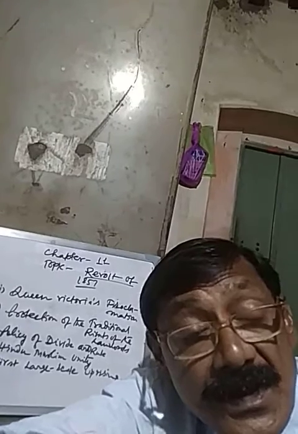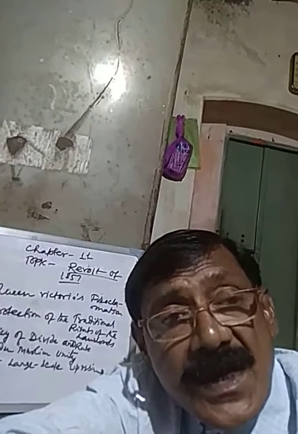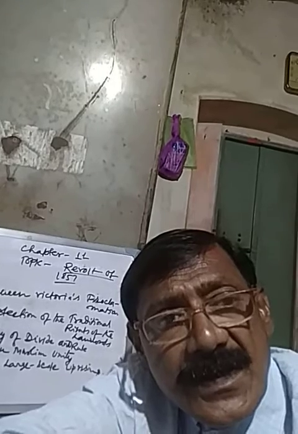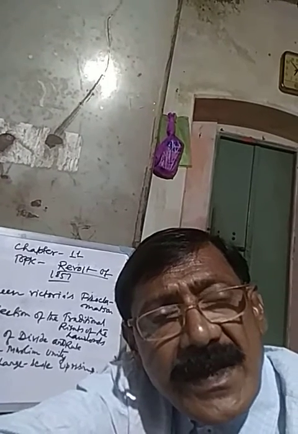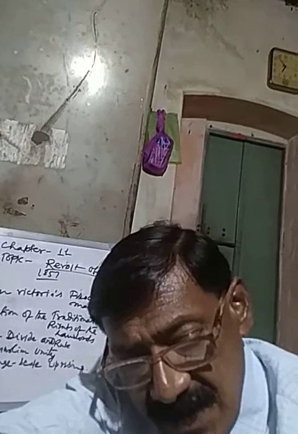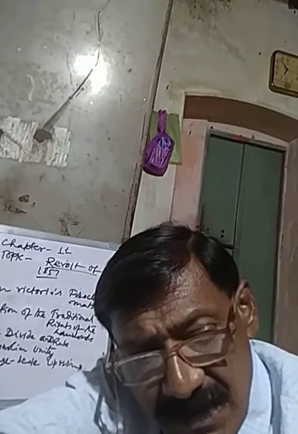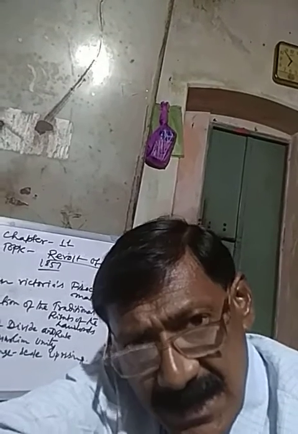Now how? In many places of India the Sepoys declared war against the British East India Company, and during their first half they were able to defeat British soldiers. But the Britishers did not sit idle.